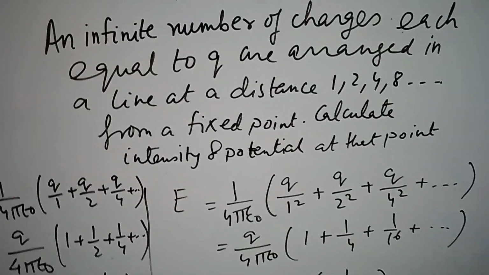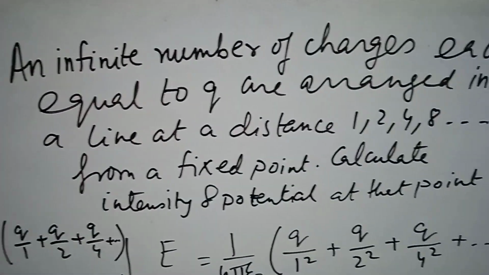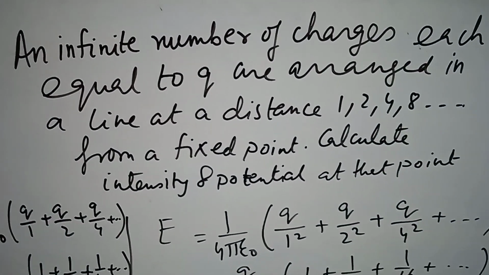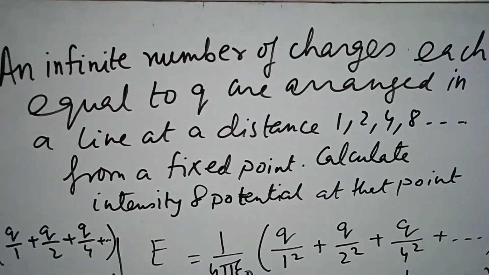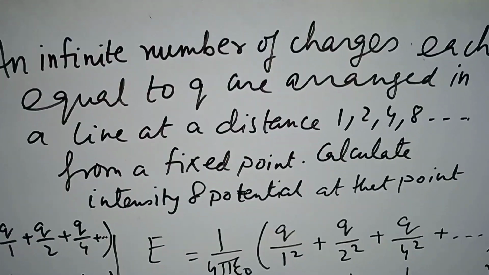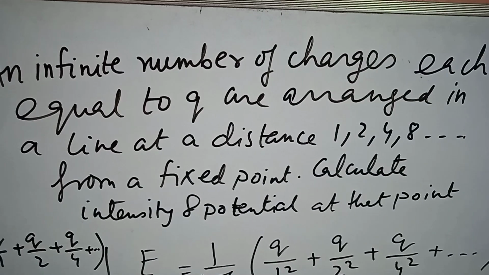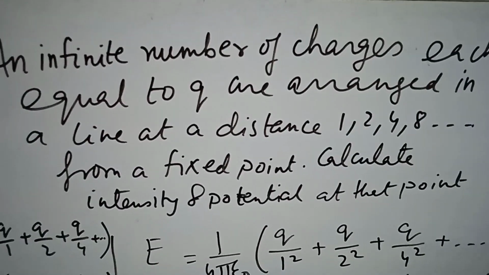Welcome, students, to a new problem of electrostatics. You can see an infinite number of charges, each equal to q, are arranged in a line at distances of 1, 2, 4, 8 from a fixed point. Calculate intensity and potential at that point. That means it is a superposition of potential, a superposition of intensity, as you can understand.